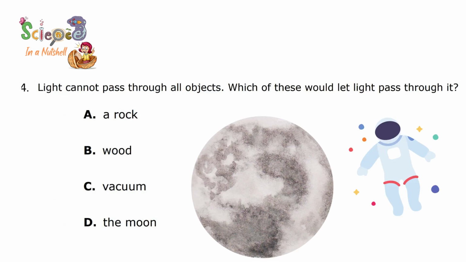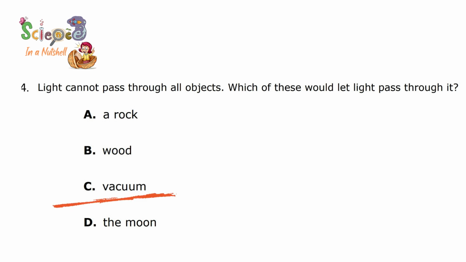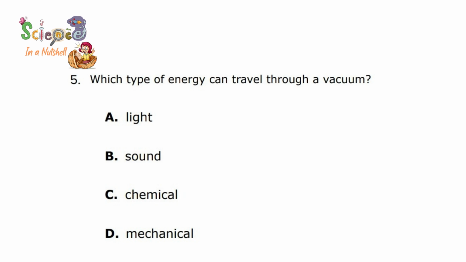Question number 4. Light cannot pass through all objects. Which of these lets light pass through it? A rock, wood, vacuum, the moon. We need something that is transparent so it can pass the light through it. Vacuum means space. It doesn't have anything, not even air. So this will be vacuum. That's right.